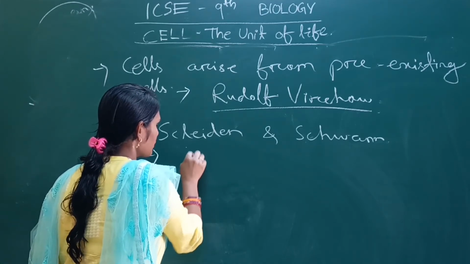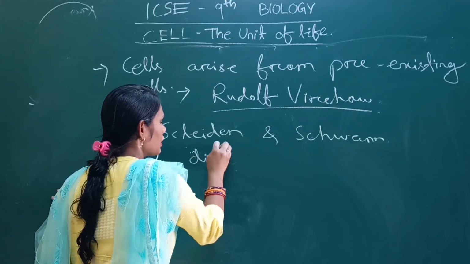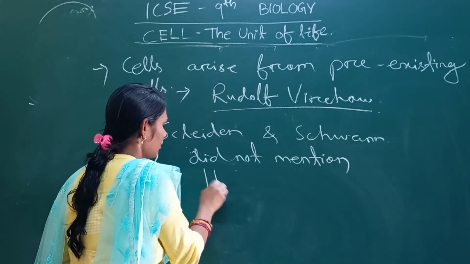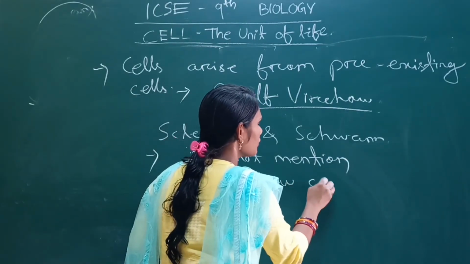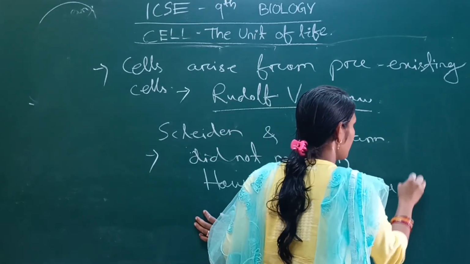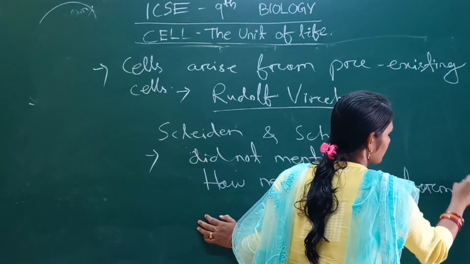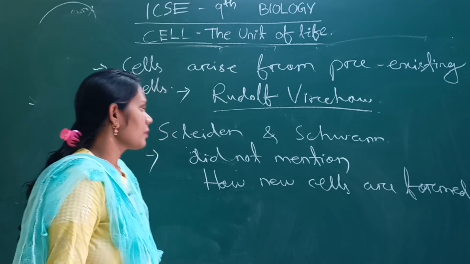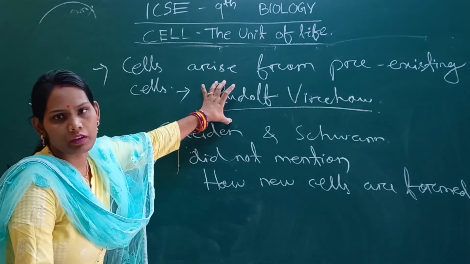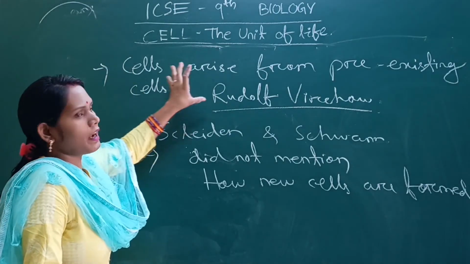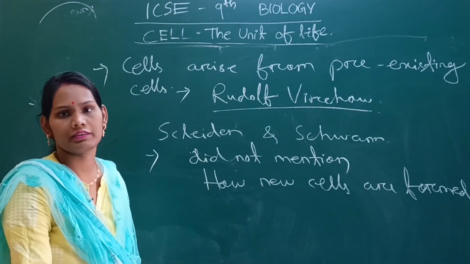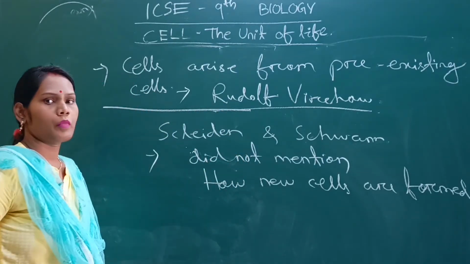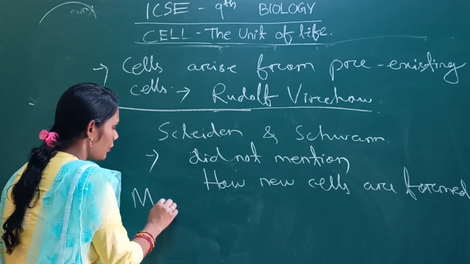They did not mention how new cells are formed, the origin of cells. So the addition made by Rudolf Virchow stated that cells arise from pre-existing cells by cell division. After this addition, the cell theory is now termed the modern cell theory.